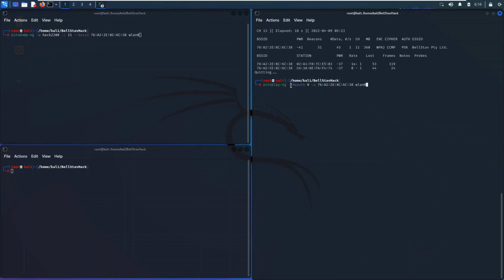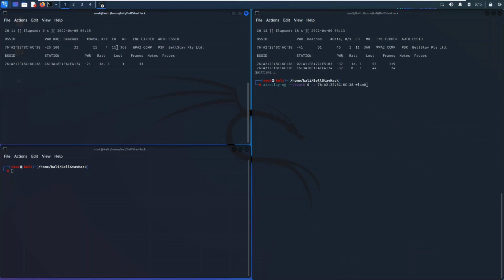So this is the aireplay command. It's also a tool in the Aircrack suite. It's going to send infinite deauthentication frames in order to kick off all these clients on the network. And once they try to reconnect to the Wi-Fi, we are going to be capturing some handshakes. So I'm just going to start the process here.